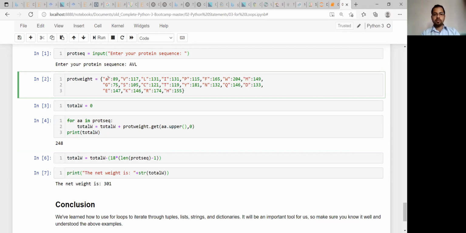By mistake, it can be in lowercase, or all are small case but in one place it is uppercase. So whenever we input our target sequence, if by mistake we put any letter in small case, it will automatically convert it to uppercase so that it can match the weights dictionary. Right.